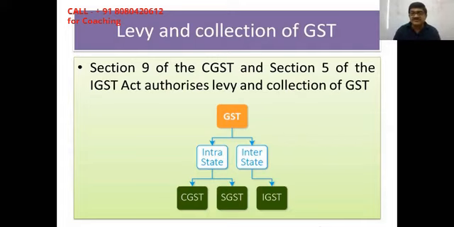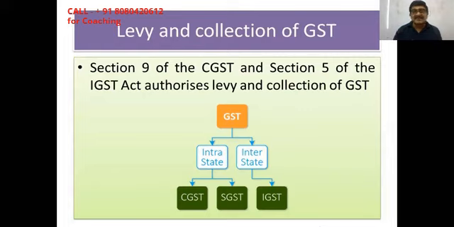Then GST is of two types of supply, that is intrastate and interstate supplies. Only for reference, this chart you can see, on intrastate supply, that is within the same state. So where the location of the supplier and the place of supply happen to be in the same state, that is called intrastate supply. Later on, that is in writing, here only for reference. So in a nutshell, you can say within the same state. If the location of supplier and the place of supply happen to be within the same state or union territory, then that will be referred to as intrastate supply. And if there is an intrastate supply, two taxes will be charged, that is CGST and SGST. Both amounts are exactly equal.